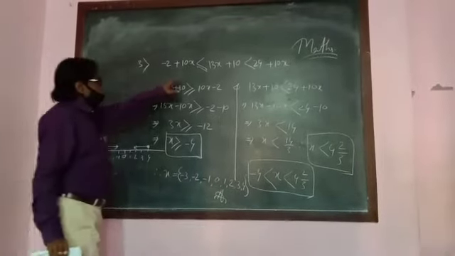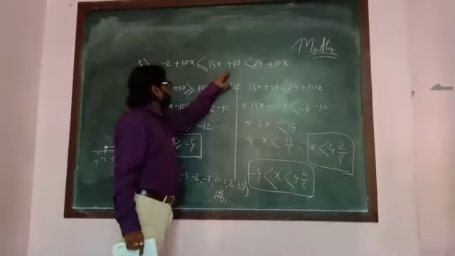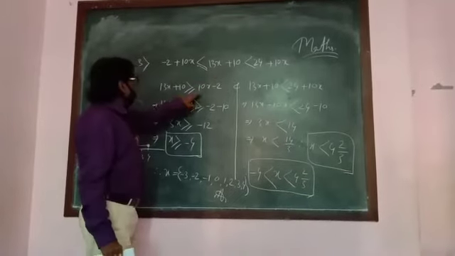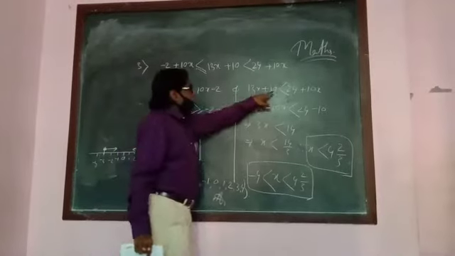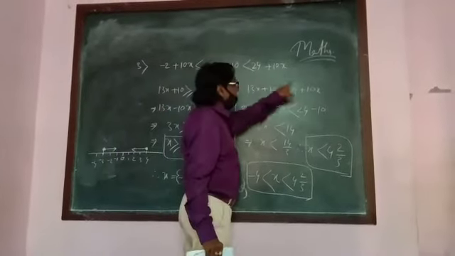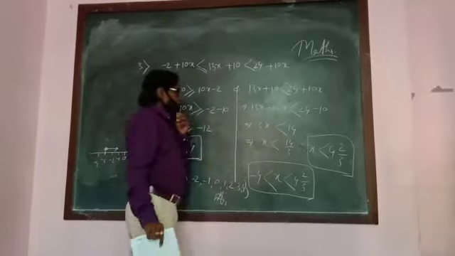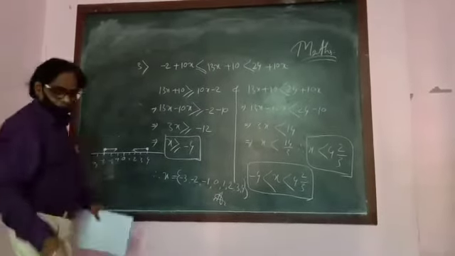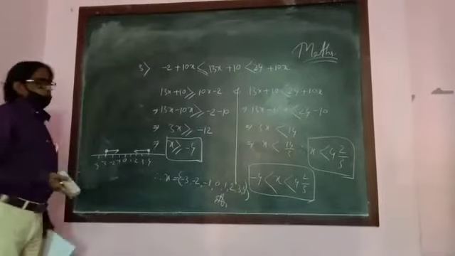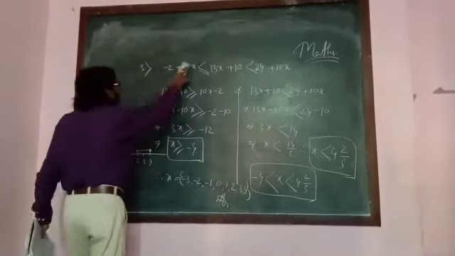You have to make it separate: 13x plus 10 greater than or equal to 10x minus 2, and again 13x plus 10 less than 24 plus 10x. You have to separate, then solve. Question number 3 is complete. Next I will do question number 4.